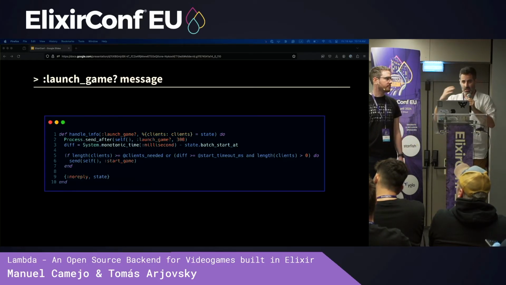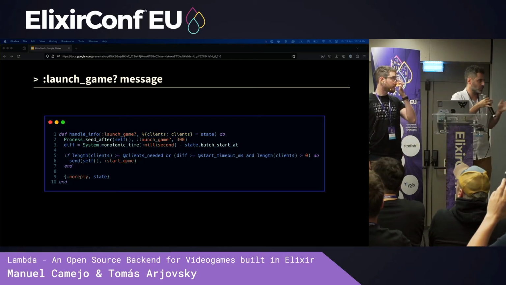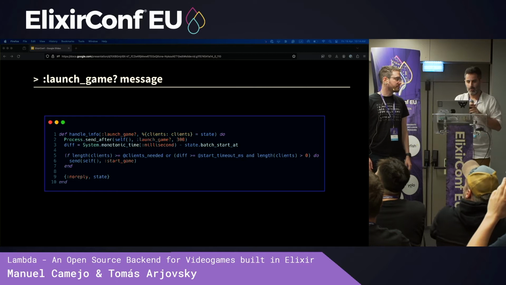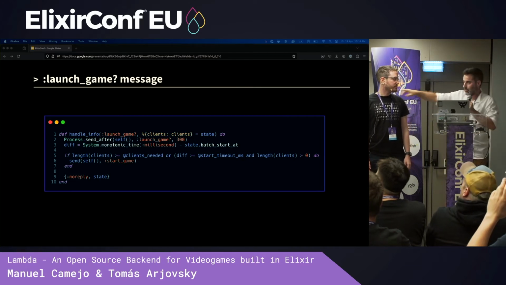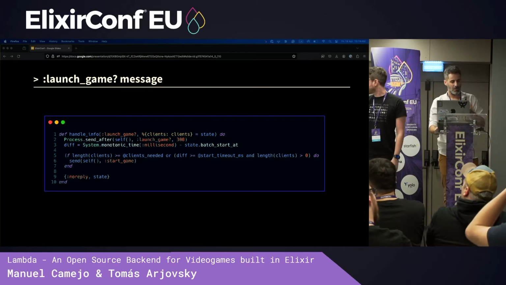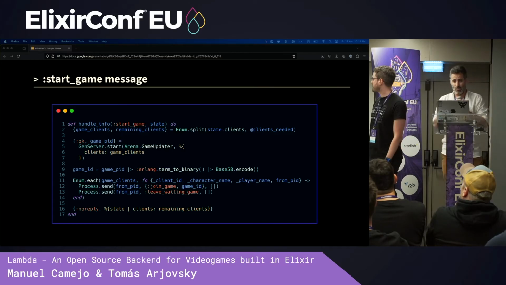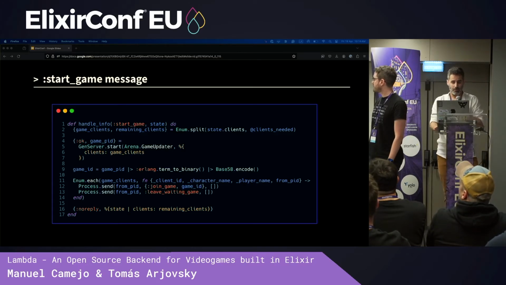The second message is the launch game message. We check every 300 milliseconds if we need to start the game or not. If any of those conditions is true, we start the game. The last message is the start game message. We start the game.